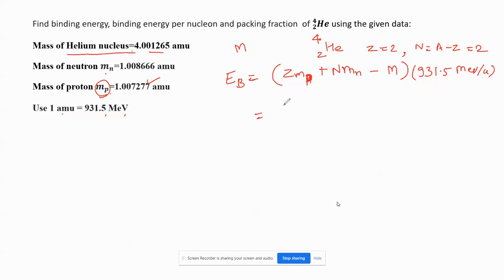Substitute Z, how much is it? 2. MP how much? 1.001265. This is in one bracket, then plus N is also 2, multiplied by the neutron mass, how much is it? 1.008666, minus M, how much is it? 4.